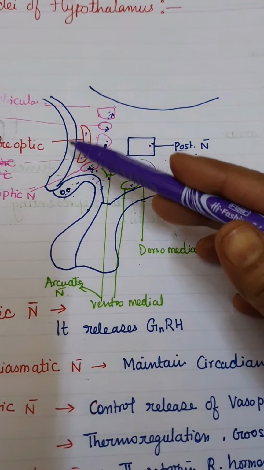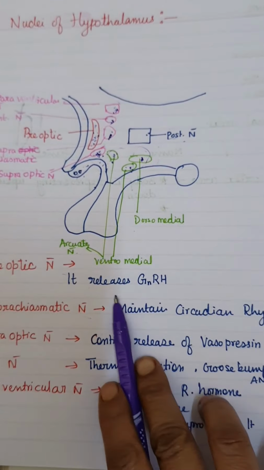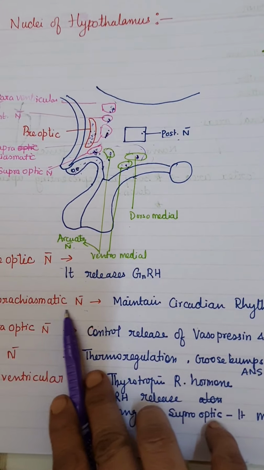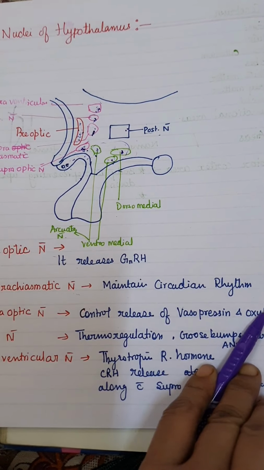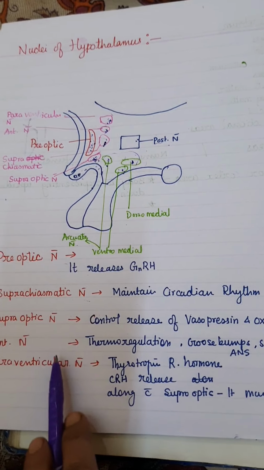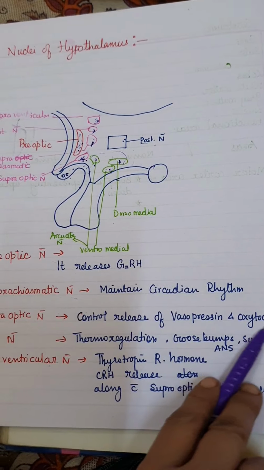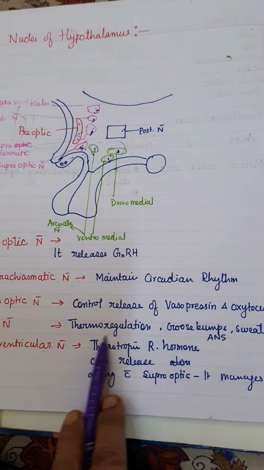All these nuclei have certain functions. The supraoptic nucleus releases gonadotropin releasing hormone, while the suprachiasmatic nucleus maintains the circadian rhythm. The supraoptic and paraventricular nuclei together control the posterior pituitary hormones. The anterior nucleus is related to thermoregulation.